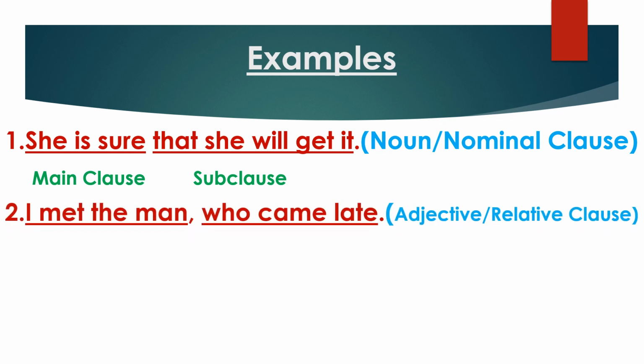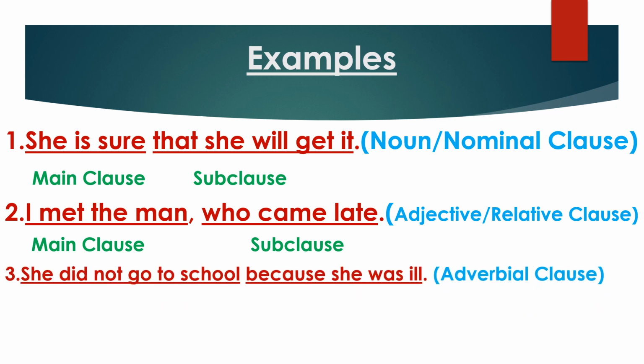Now see the next example. I met the man who came late. Here I met the man is the main clause and who came late is the subclause. So here in this sentence we also find one main clause and one subclause. That's why it is a complex sentence. And remember, this example is an example of adjective or relative clause.